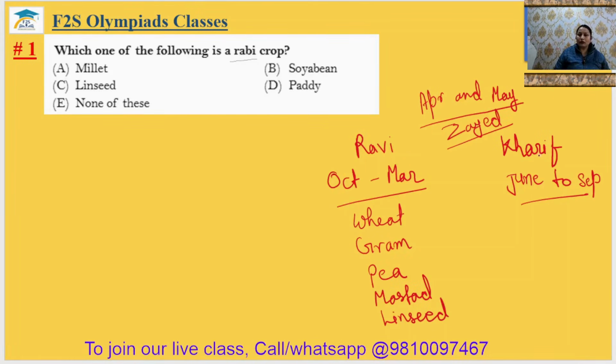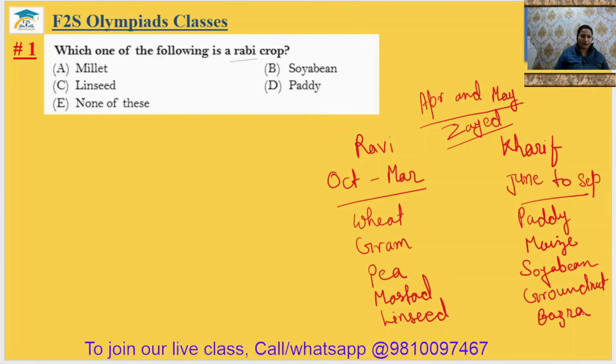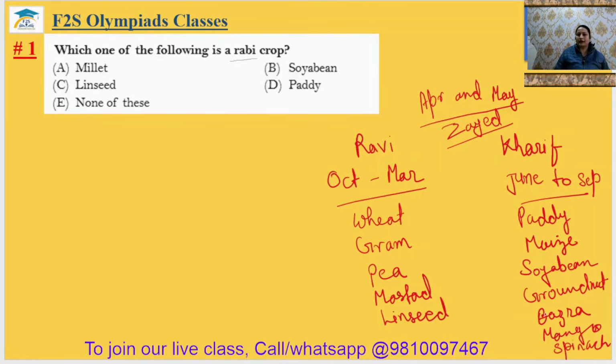Okay, and examples of the kharif crop will be paddy, that is also rice, maize, soybean, groundnut, bajra, mango, spinach, etc. So these are the examples of rabi crops and kharif crops. And watermelon, musk melon, all the melons are examples of zaid crops.